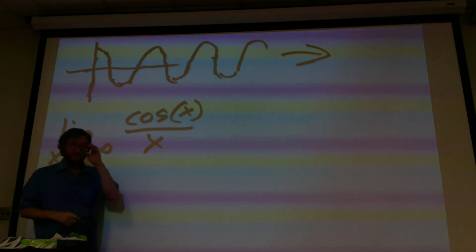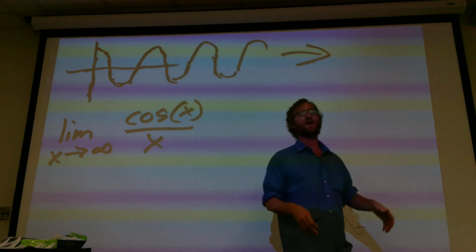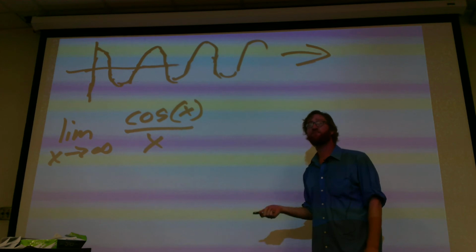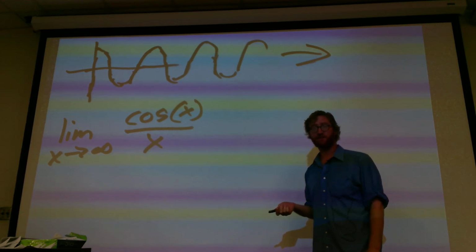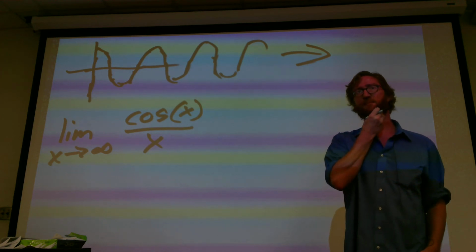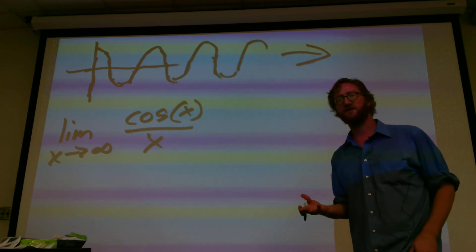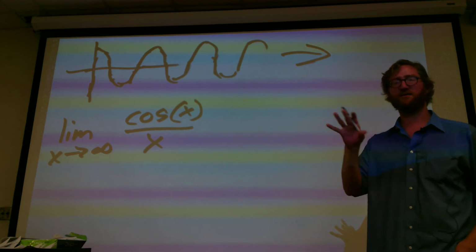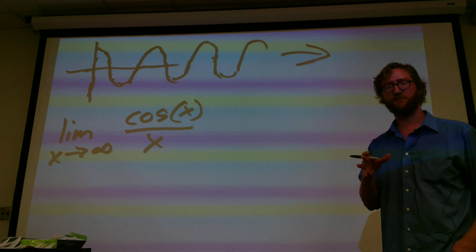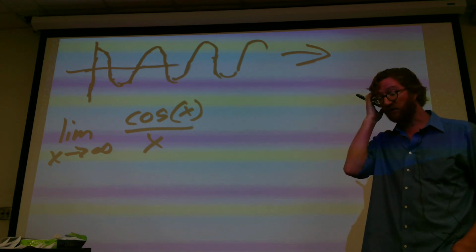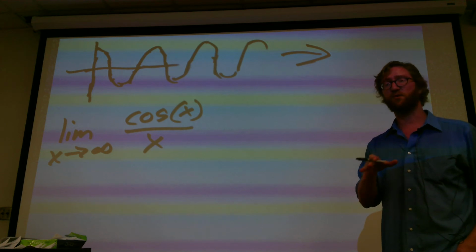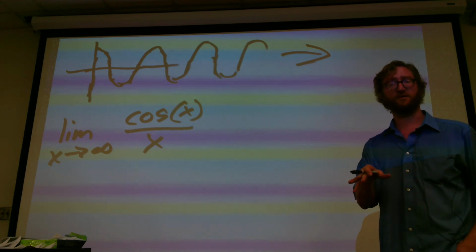Now, some people will throw out the hand-waving argument that cosine's always going to be bounded, and if you divide by infinity, it's going to go to 0. Remember, you can say that a constant divided by infinity goes to 0, but we don't have a constant in this case. You can't just throw out that hand-waving argument. You need to actually justify this through a theorem. So what we're going to do is start out with the natural inequality that cosine is a wave, always bounded between -1 and 1.